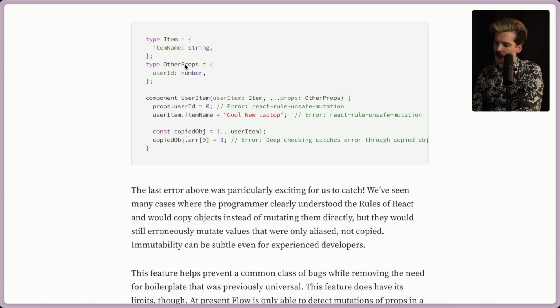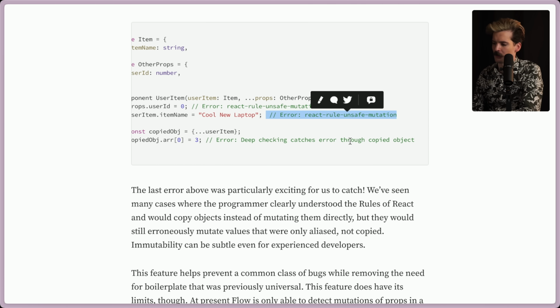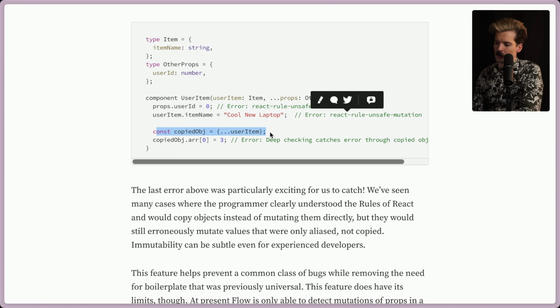Yep, cool. Here we see what this looks like. We have a type, item name, type other props, user ID. Normally you'd have to mark these as read-only, but as soon as you make them props for a component, they automatically become read-only. And you'll get an error when you try to reassign them. So like error, React rule, unsafe mutation, error, React rule, unsafe mutation, error, deep checking caches, error through copied output. That's also really cool. If you copy the object, you'll still get an error.